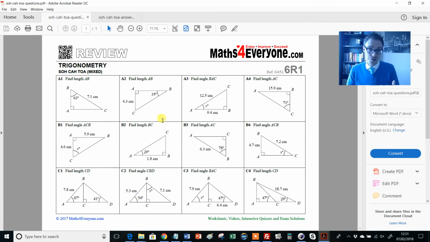I could use this in class, give the kids 20 minutes to do as many as they can, project up the answers and then say, is there any that you're confused with, and then go through them as a worked solution. Or I can do this as an after-school revision class. So if kids from my class and perhaps other classes say that we're really struggling on SOHCAHTOA, then this is a perfect focus resource to help really nail down where those problems are. So that will be one way for Year 11s for revision.